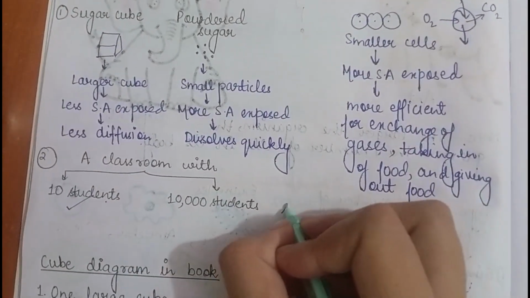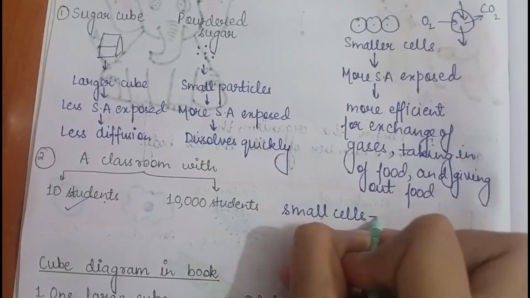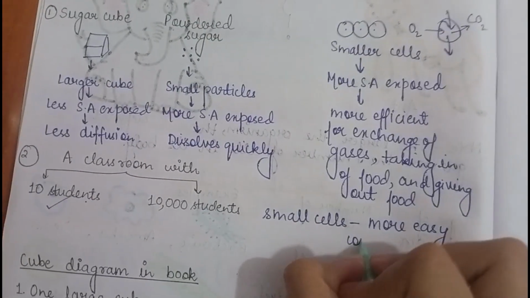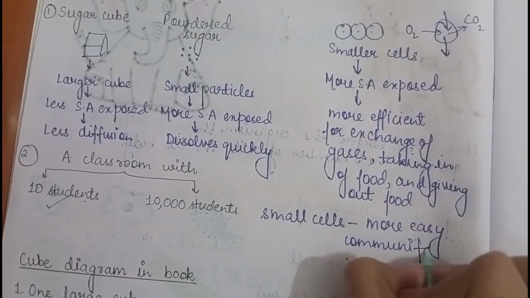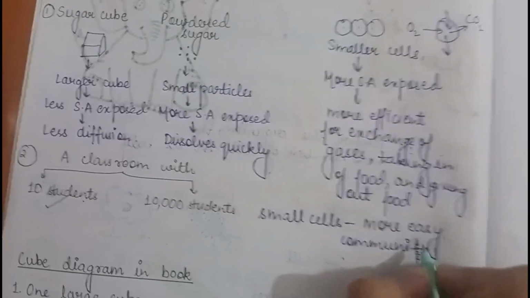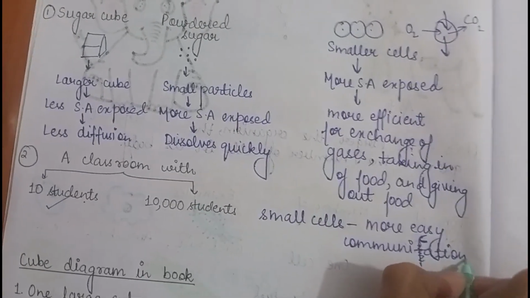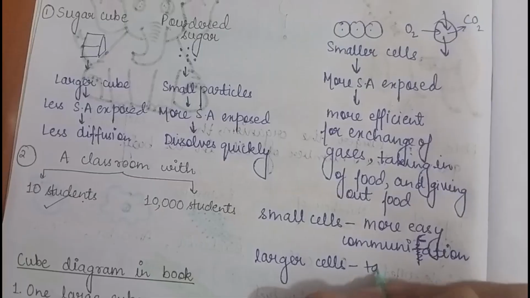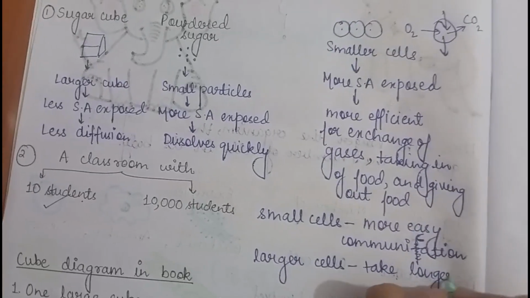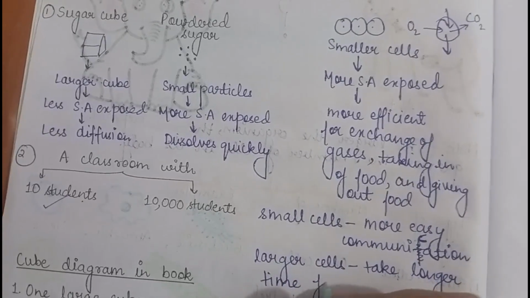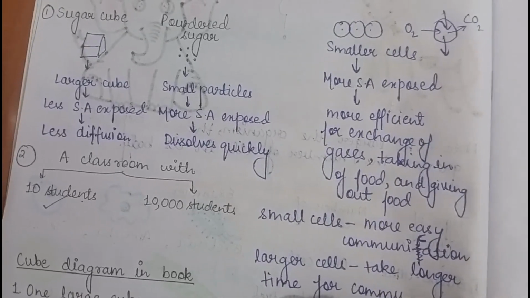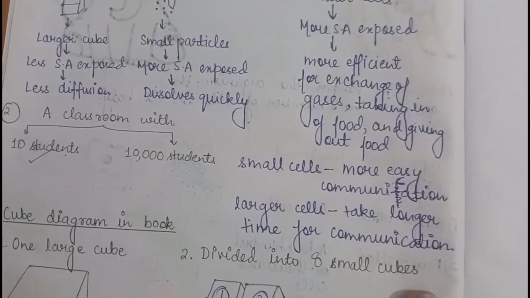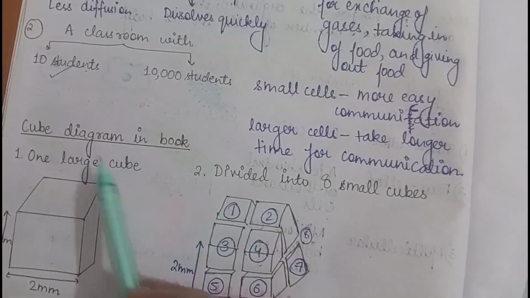So similarly, small cells have more easy communication, while larger cells take longer time for communication. Okay, I hope it is clear now.